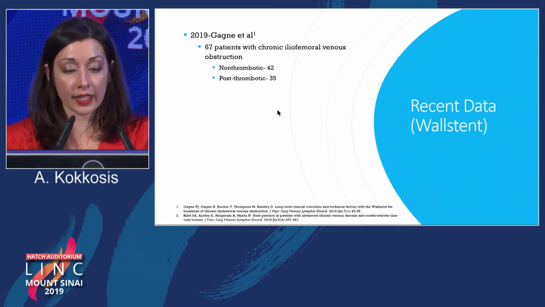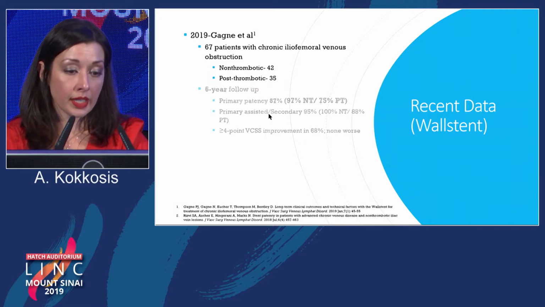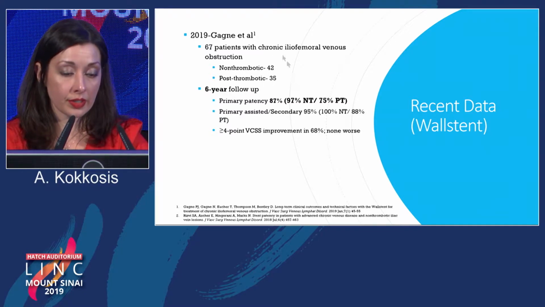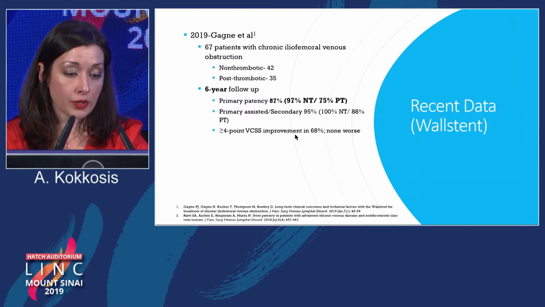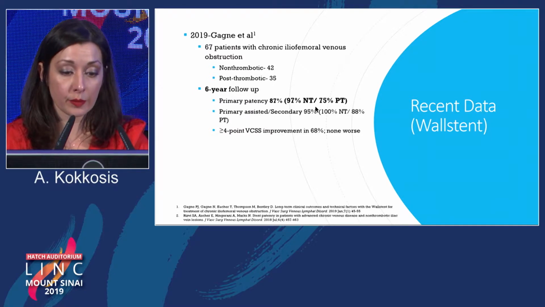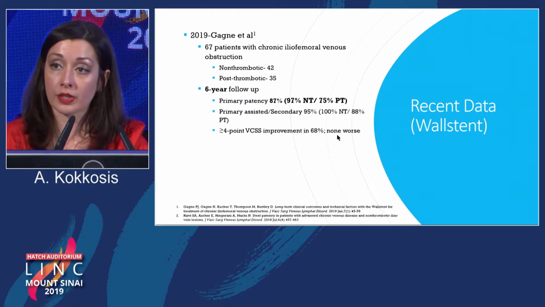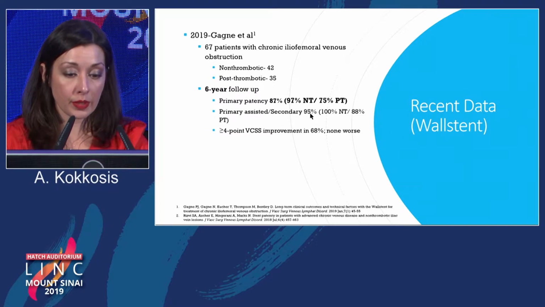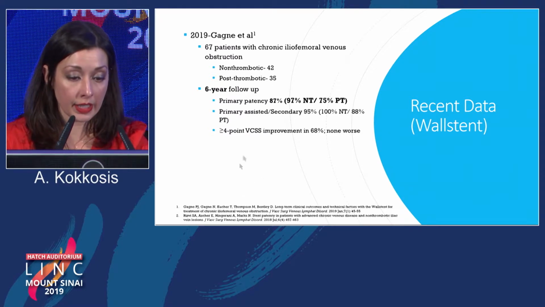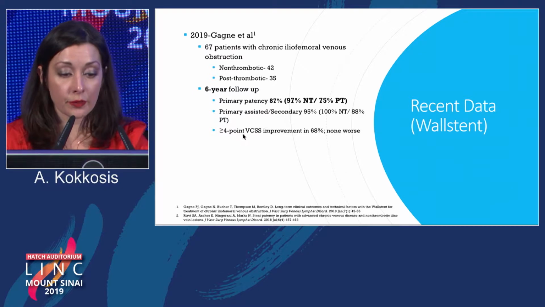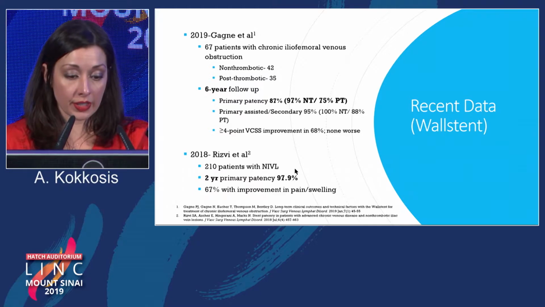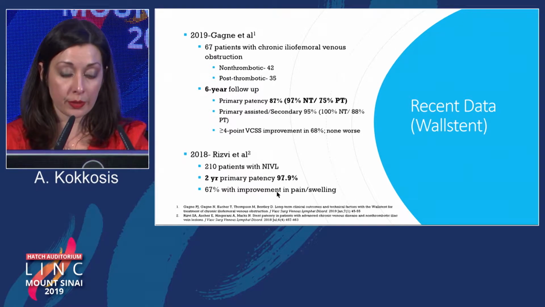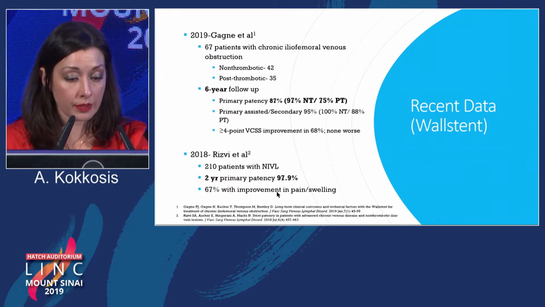If we fast forward now to current data, Gagne et al. had the most recent study, with 67 patients and long follow-up of 6 years, and they demonstrated excellent primary patency of 97% in non-thrombotic patients and 75% in post-thrombotic patients. Secondary patency was even better at 100%, with significant improvement in VCSS. Another large study of non-thrombotic patients showed 2-year primary patency rates of 97.9%, with a 67% improvement in their symptoms.